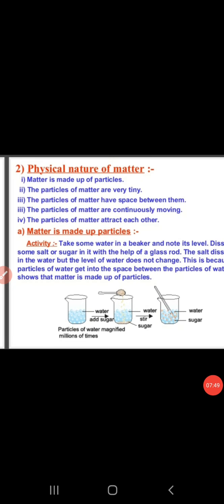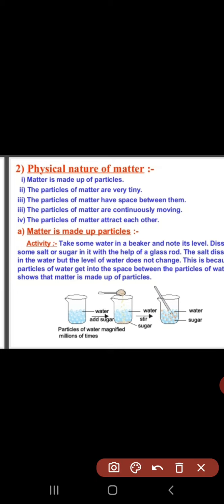The next one is the physical nature of matter. That means matter is made up of particles. The first point is that matter is made up of particles. Matter is made up of particles, and these particles are again made up of the smallest, tiny particles. The particles of matter are very tiny.